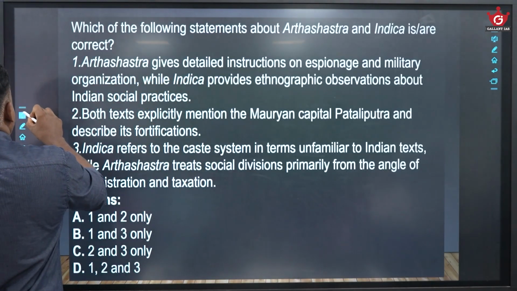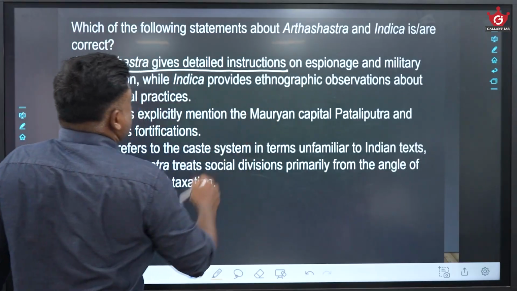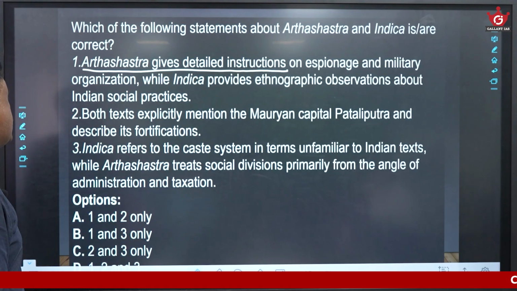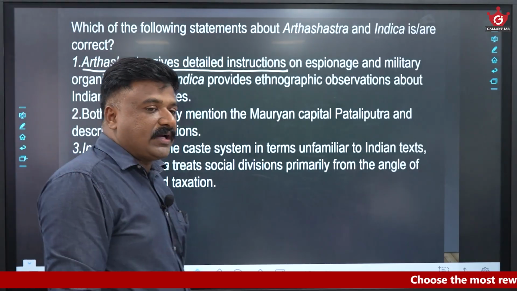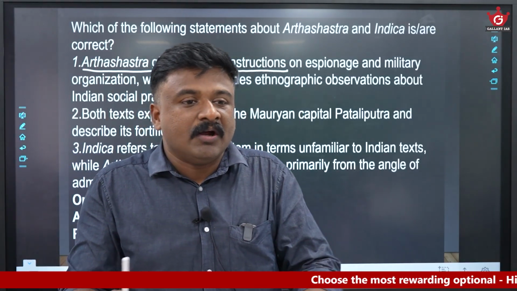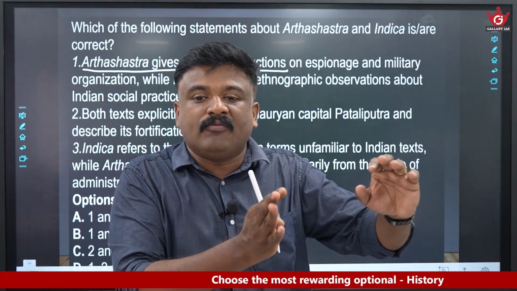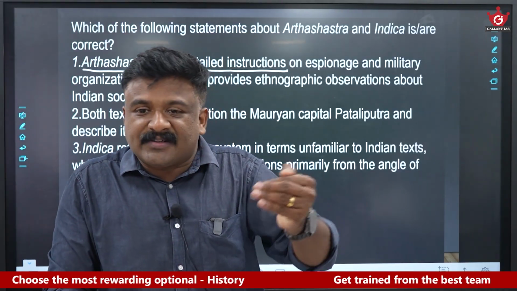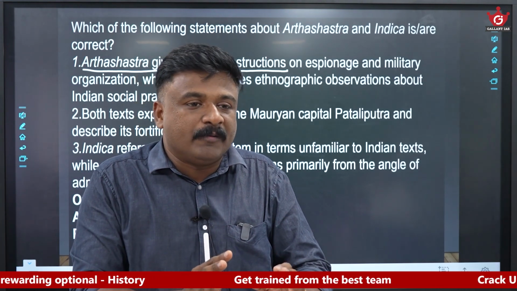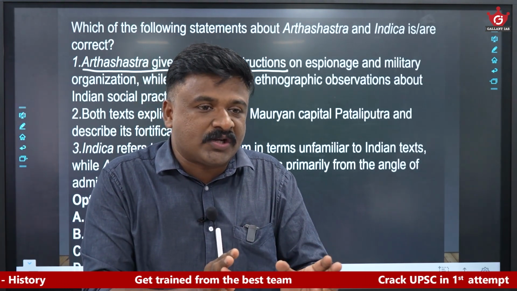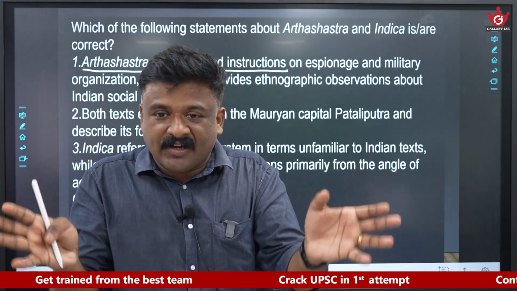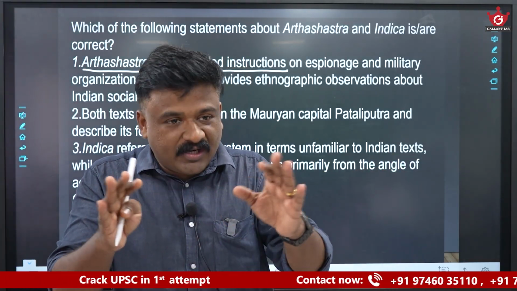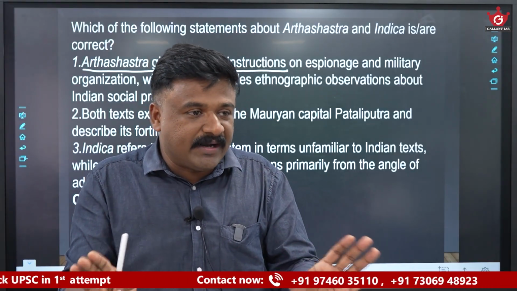See, Arthashastra gives detailed instructions on espionage and military organization, while Indica provides ethnographic observations about Indian social practices. You must understand that one is a manual on governance, guidelines on welfare, governance, economy, military administration, spy system, etc. So this Arthashastra is mostly a prescriptive kind of manual or text, which is giving the guidelines. What are the guidelines for a welfare state, or for proper military administration, or for economic administration management, etc.